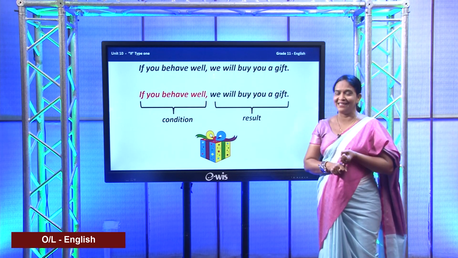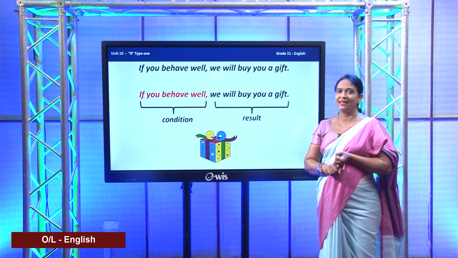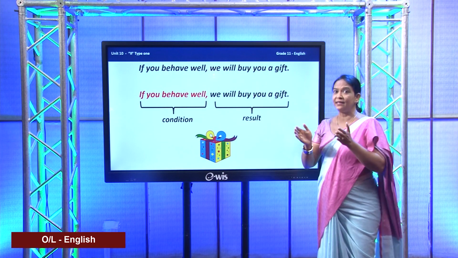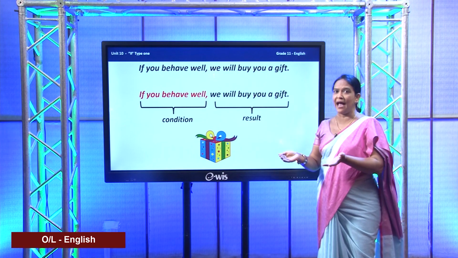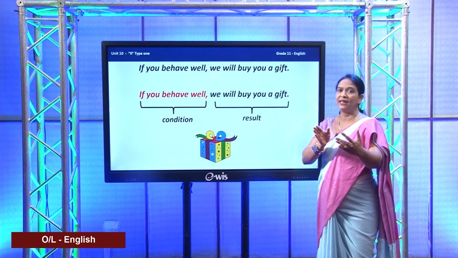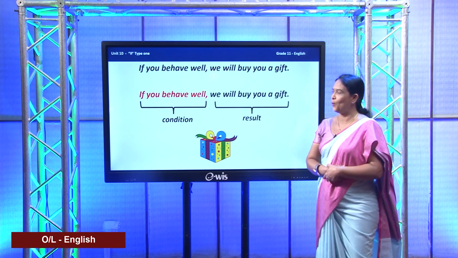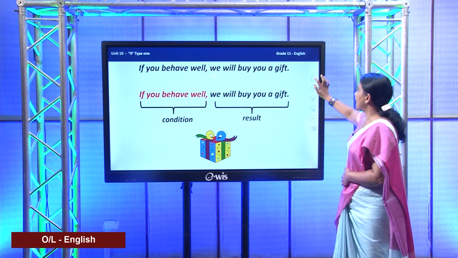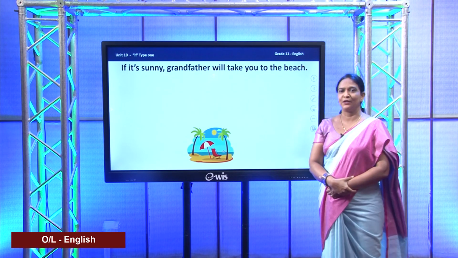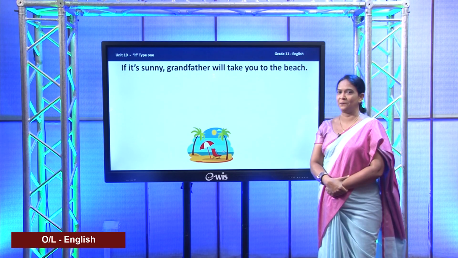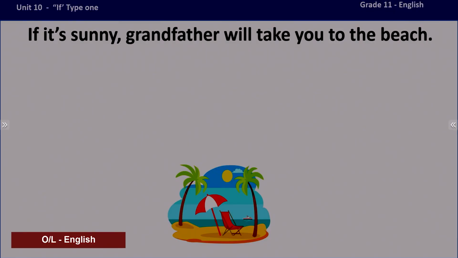One is the condition and the other one is the result. The result is given or will be there only if the condition is fulfilled. Is that clear? Okay. So, I am giving you another sentence to understand this very clearly. Look at this. If it is sunny, grandfather will take you to the beach. Now, can you identify the condition and the result here?